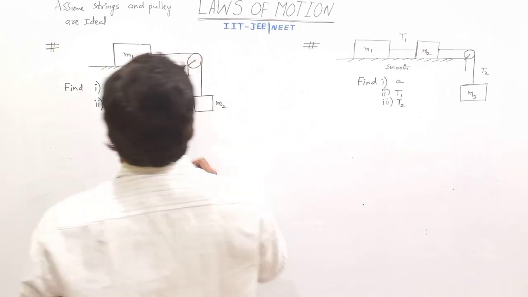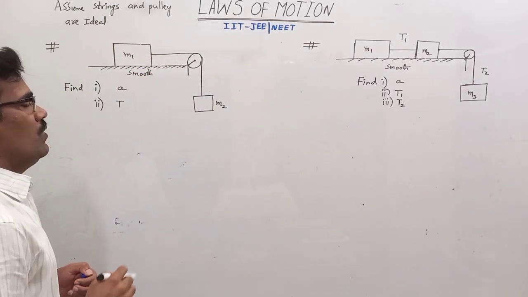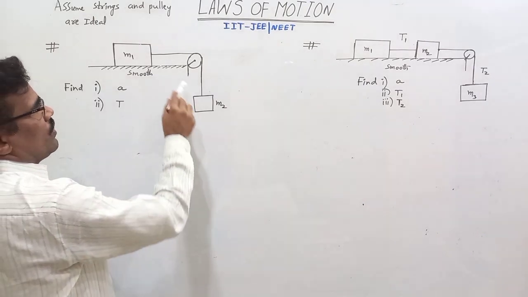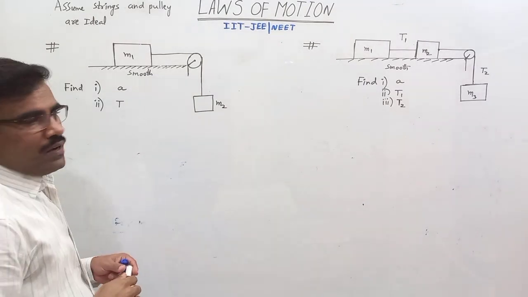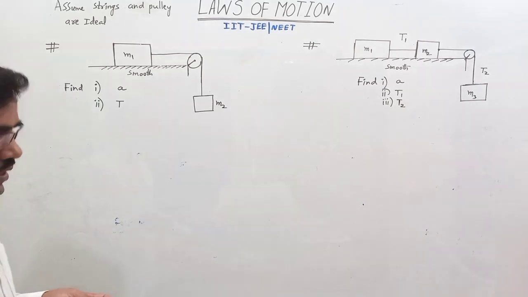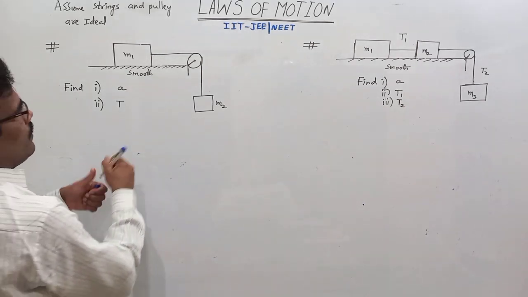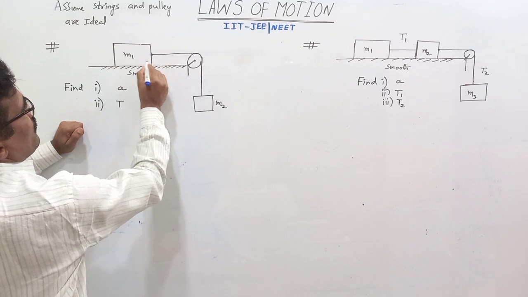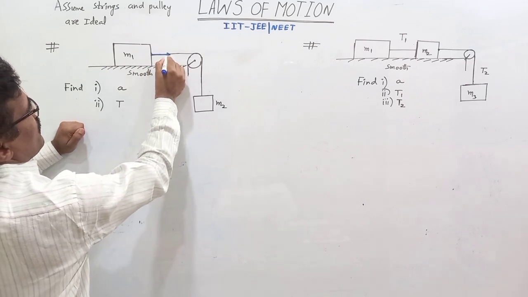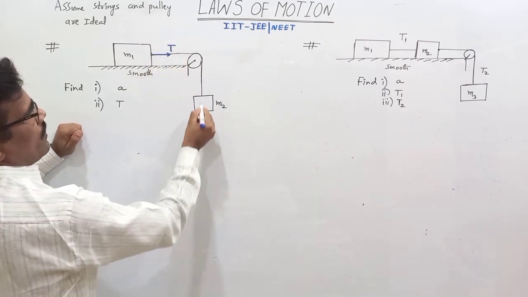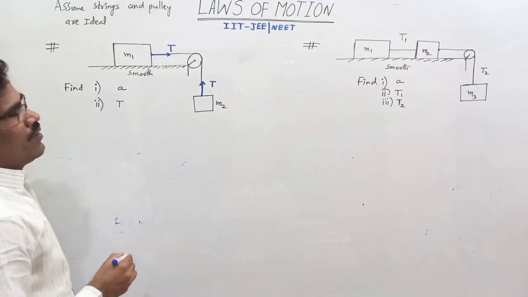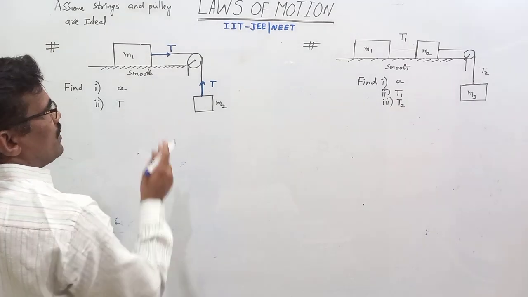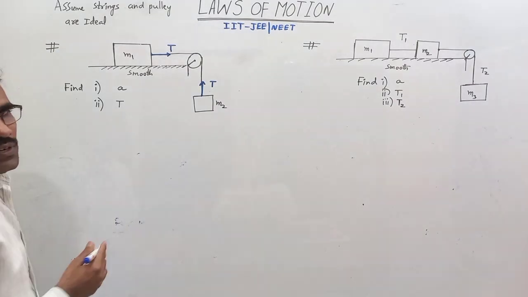Okay, sir, here M1 is on the table, M2 is hanging. Then what is the acceleration of each block and the tension in the string? Here, sir, at this point, tension in the string is this side. We know the direction of tension. We use the free body diagram for M1 and M2, and we get the acceleration and tension.